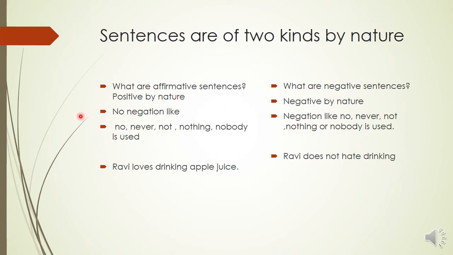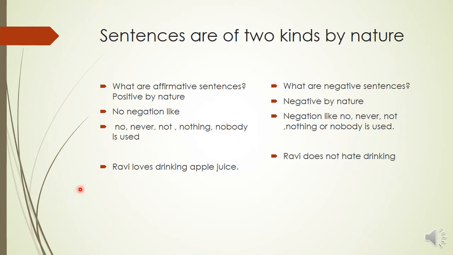The positive sentences do not have negations like no, never, not, nothing, and nobody. Negative sentences have negations like no, never, not, nothing, or nobody.